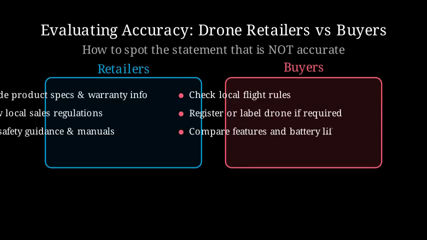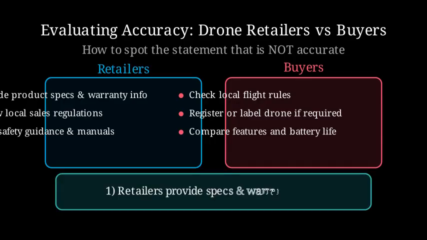As you watch, notice that our checklist is about common expectations in many regions. Specific rules can vary by country, but these general ideas are usually true. Now, let's practice with example statements. The goal is to find the one that is not accurate. We'll check each statement against our chart.